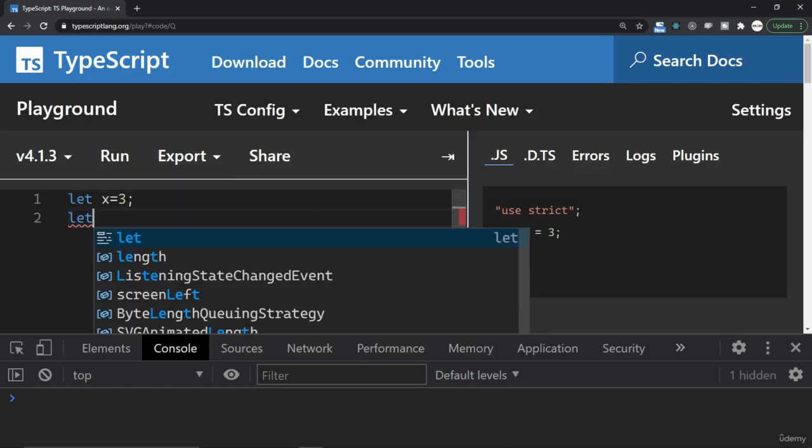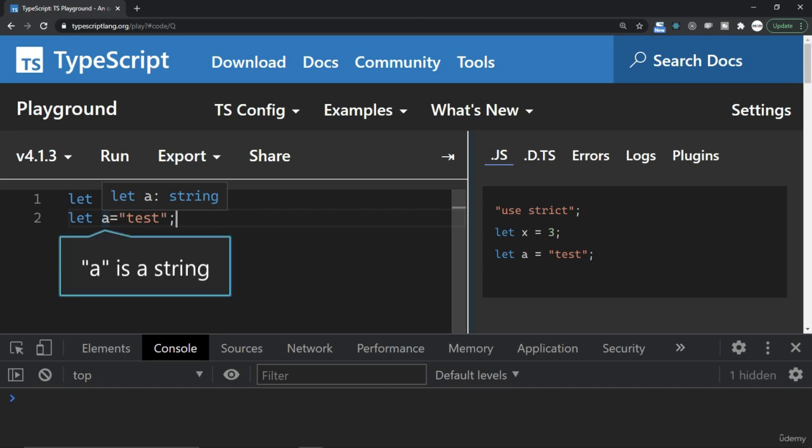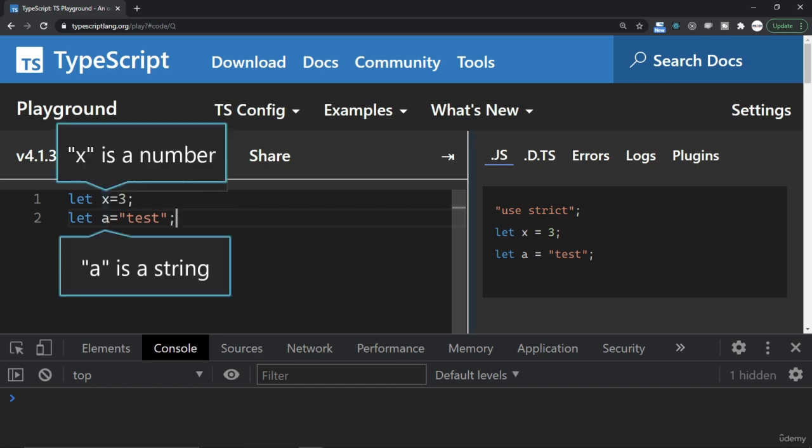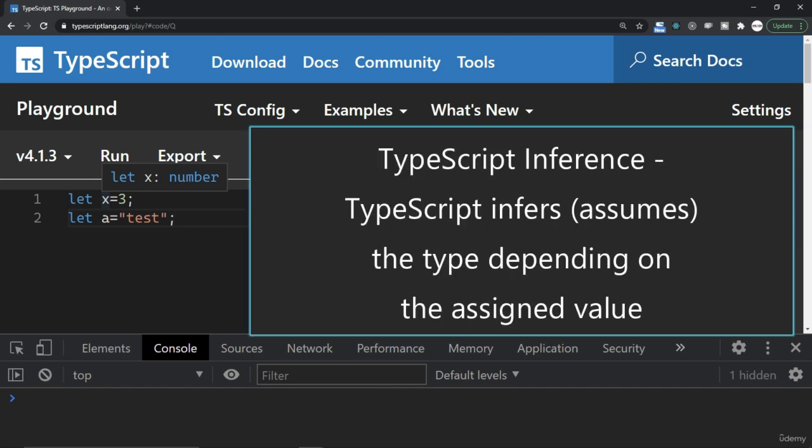Let's take one more example. Here I am going to say let a is equal to a string, let's say test for example. Now if I roll over the mouse here on a, then it is assumed that a is a string and x is a number. So certainly you have a choice to annotate, that is the type annotation. You give the type after the colon sign, but in case you don't and there is a value assigned to it, then this is called type inference. That means TypeScript infers or assumes the type depending on the assigned value.